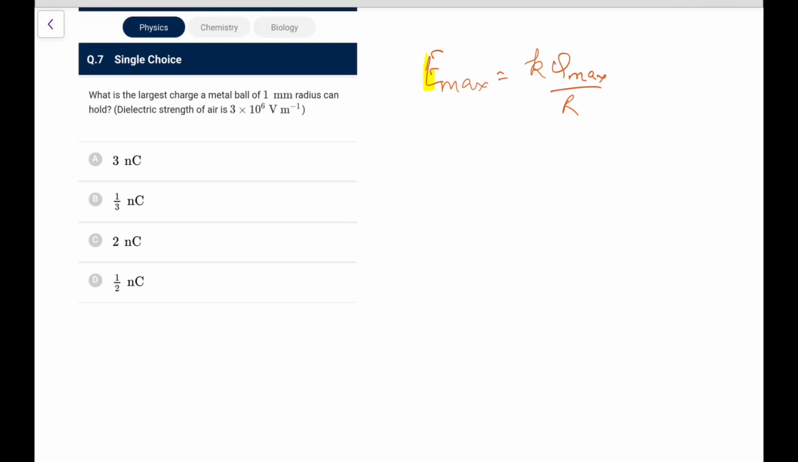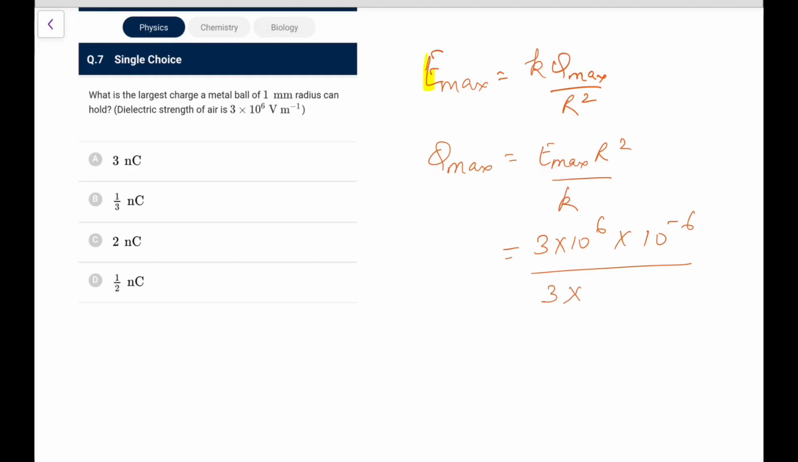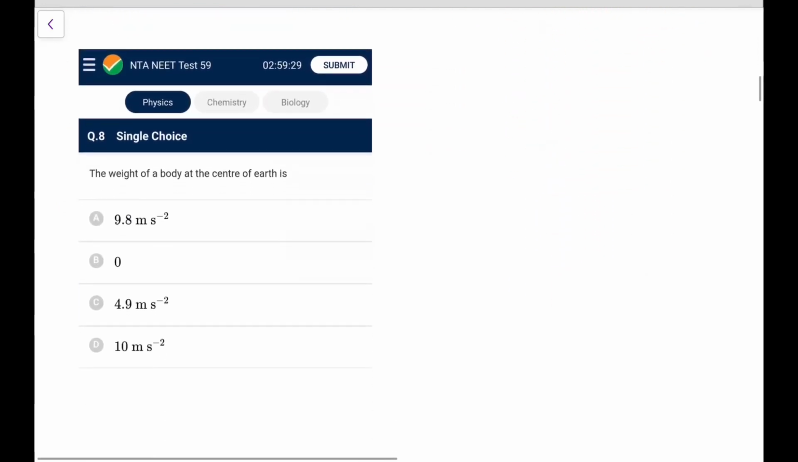I can directly write Qmax as Emax R square by K. Sorry, R square. So that is 3 into 10 to the power 6 into 1 mm, that is 10 to the power minus 6, whole square. K is 9 into 10 to the power 9. So this cancels, and this is 1 by 3 into 10 to the power minus 9 coulombs. So this comes out to be option B. Not a tough one, just simply remembering what dielectric strength is.